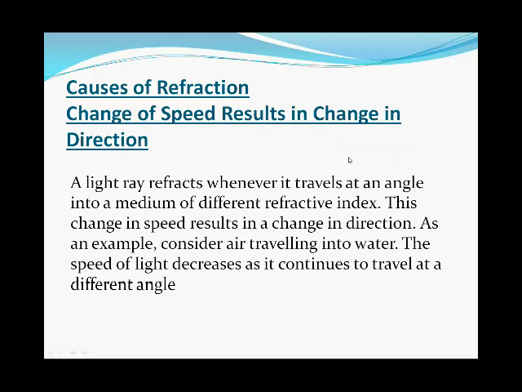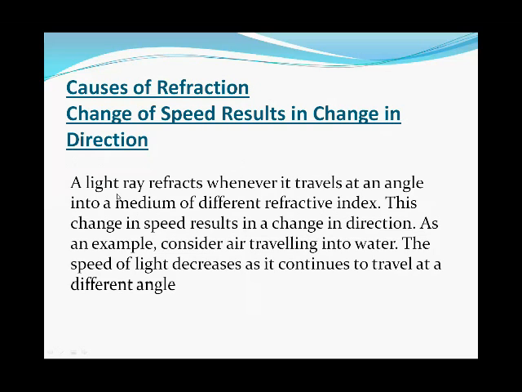So, what are the causes of refraction? Here we can understand some different causes of refraction. The first cause is that the change of speed results in change in direction. Whenever the speed changes, the direction changes.